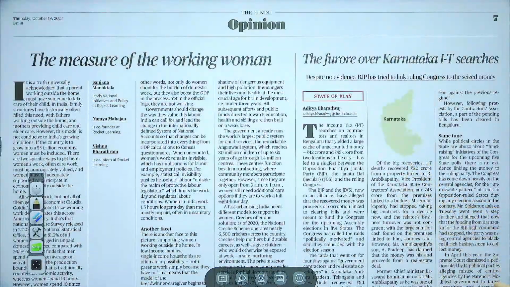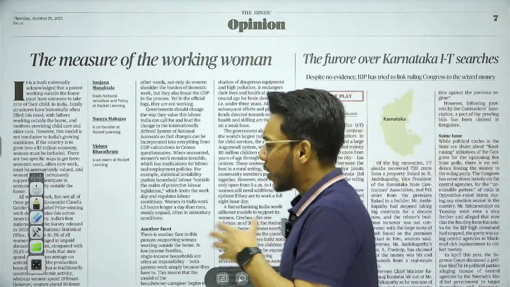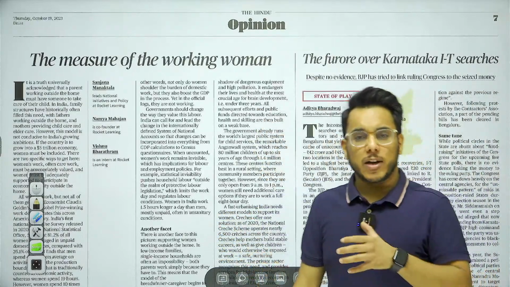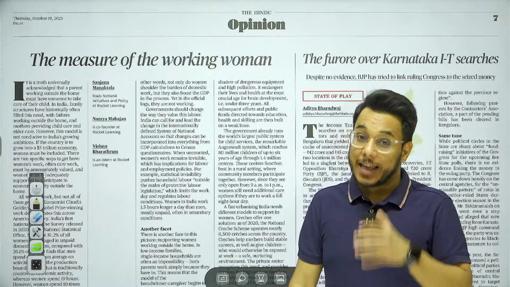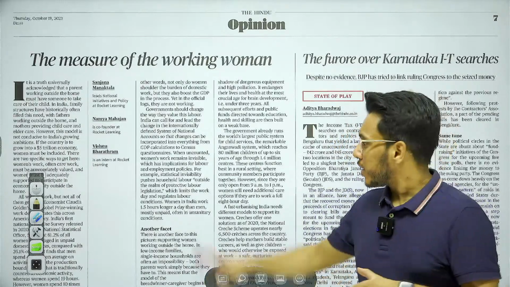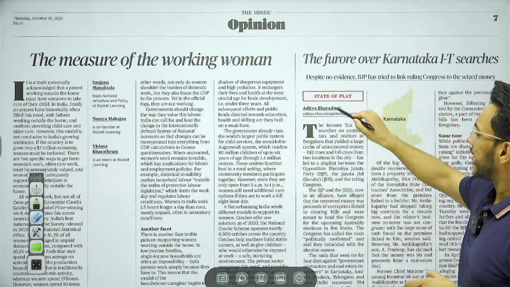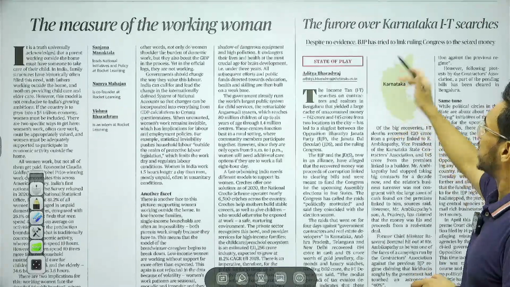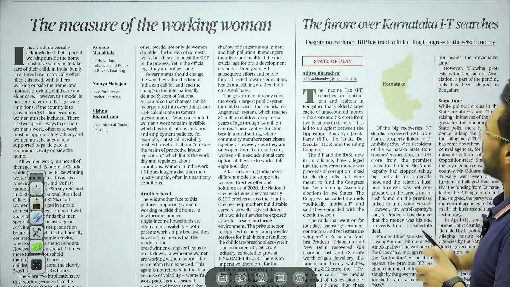Then further moving on, the measure of working women. This article is talking about how, because of a lot of domestic responsibilities on women, they are not able to contribute to the economy and their efforts are not counted. We'll take this article. Then this is the state of play article: despite no evidence, BJP has tried to link the ruling Congress to the seized money.